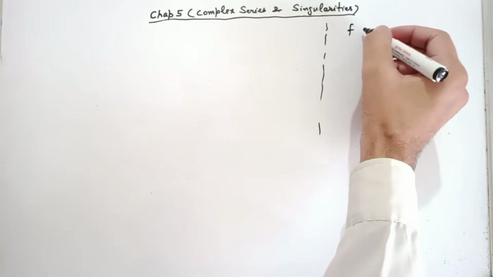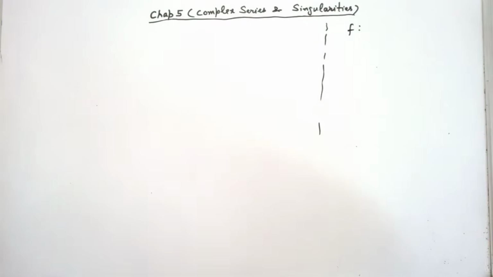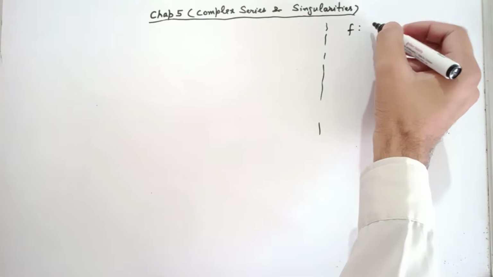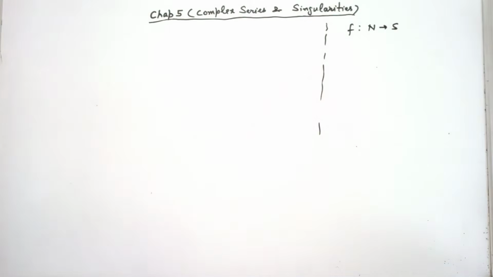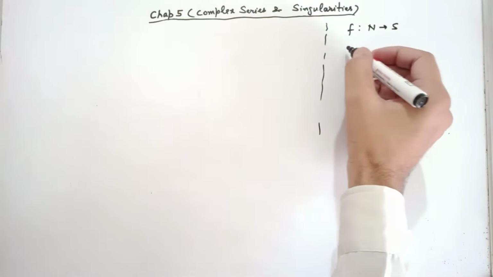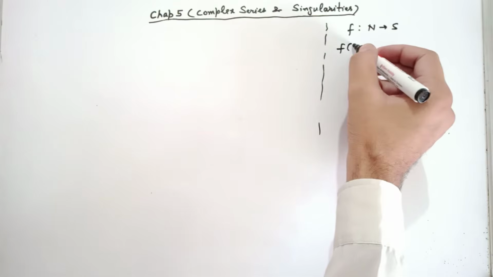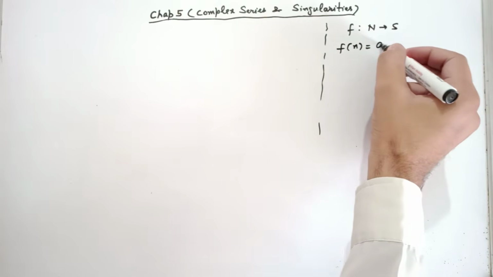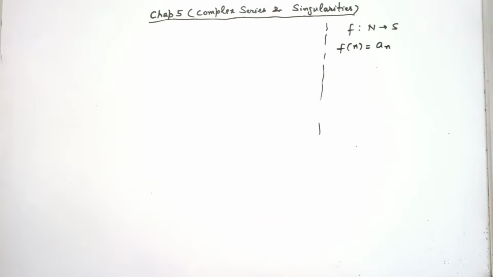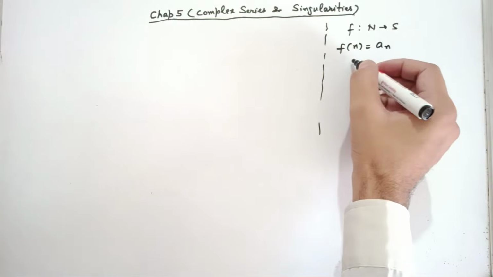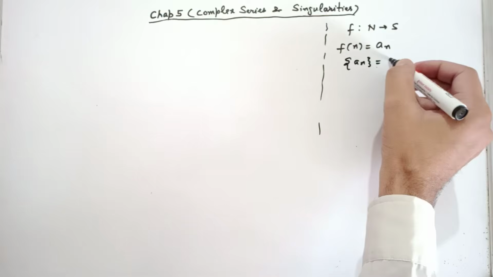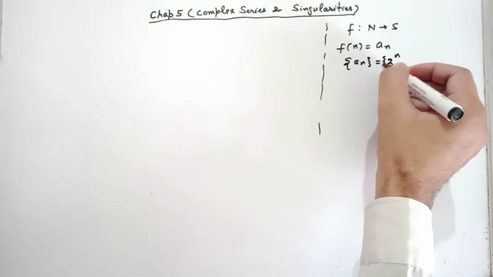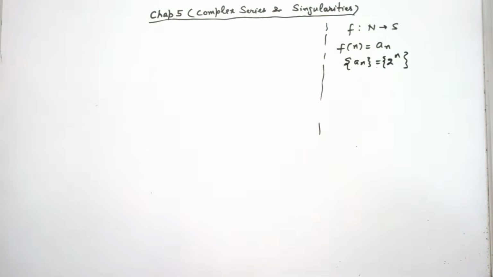What is a sequence of real numbers? If f is a function from the set of natural numbers to any set of real numbers S, then f defines a sequence. We denote it by fn equal to an. For example, an equal to 2 power n. This is a sequence. Its members are 2, 2 square, etc.